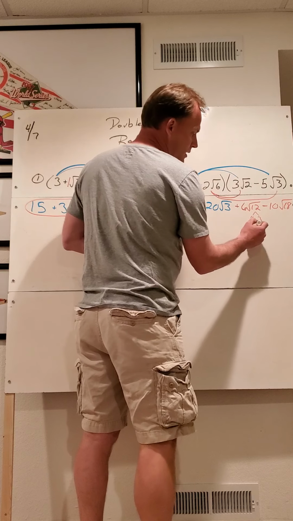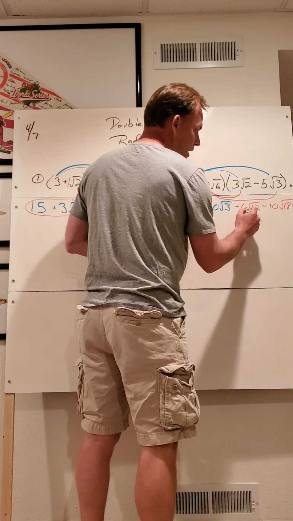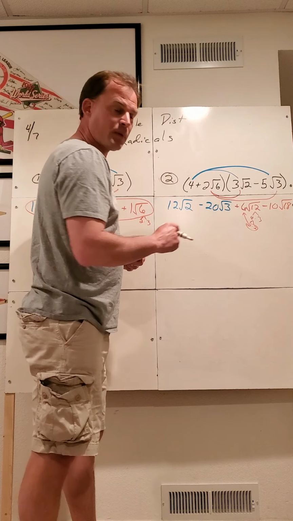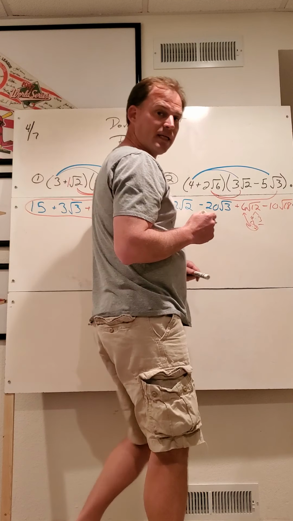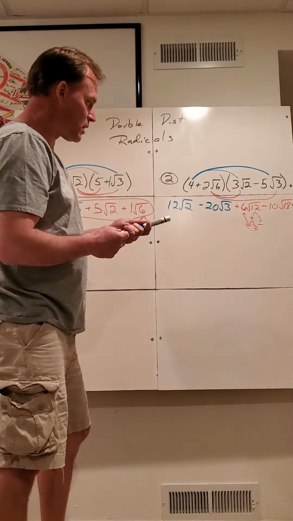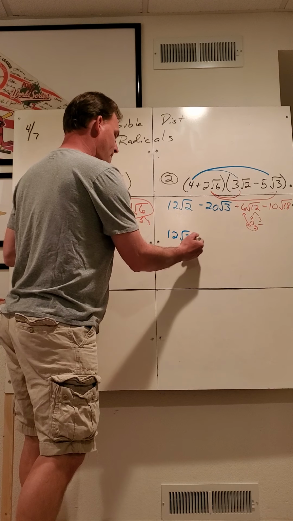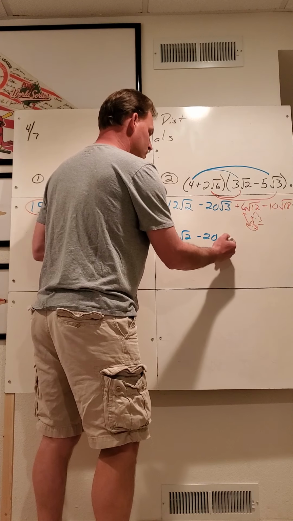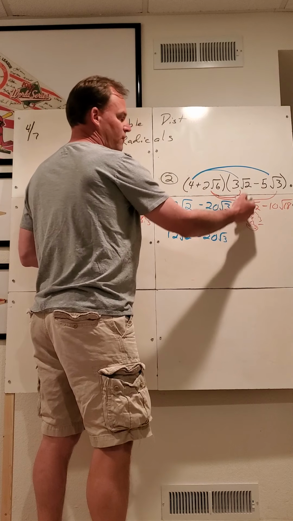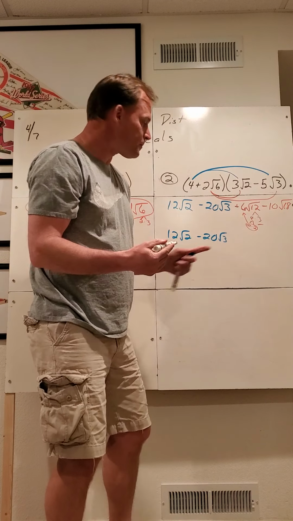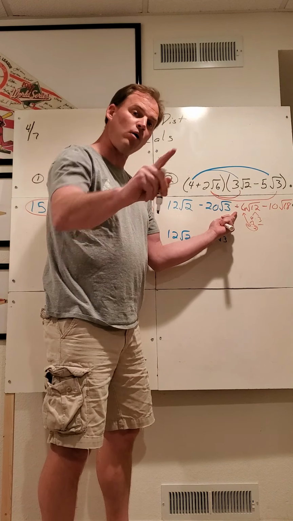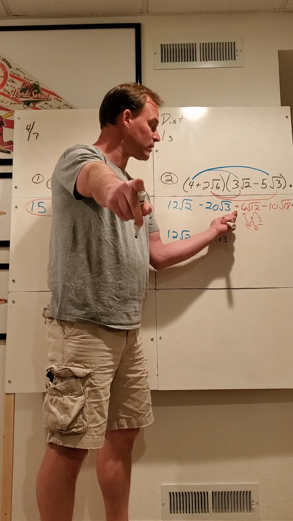I'm not going to rewrite this. I'm just going to take this pair of 2's and take it outside. I got the 3 left on the inside. So this did not simplify. This did not simplify. The third term, pair of 2's coming out, makes 1 2 when it gets out there.